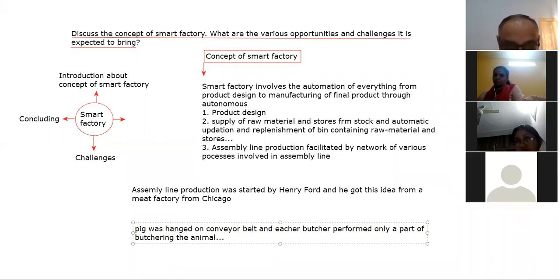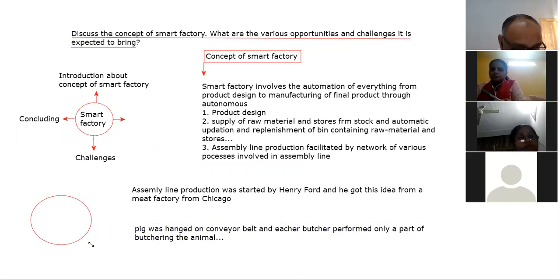So it means the products keep on revolving like this in series, and at different points the persons who are responsible for different tasks are standing.